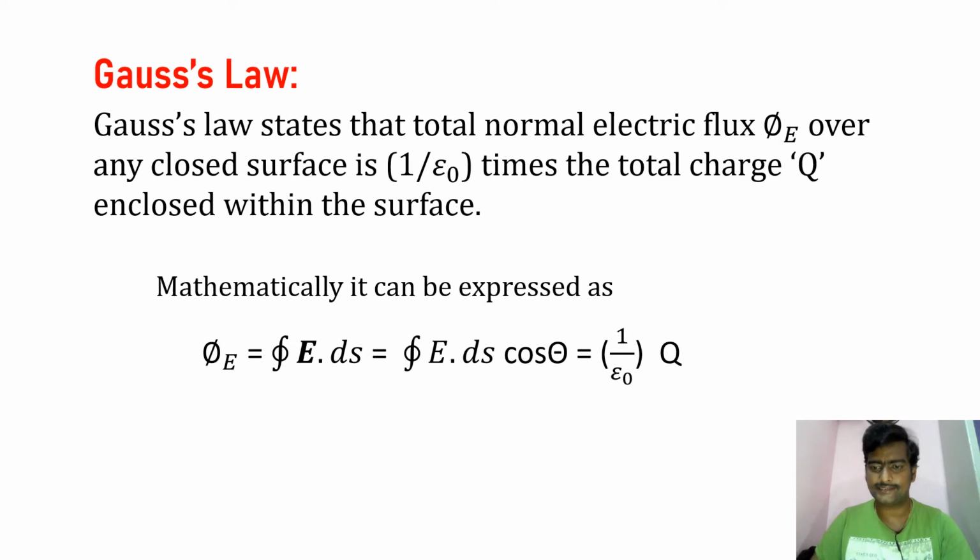Here cos theta replaces the scalar product, and this equals 1 by epsilon naught into Q. Q is the total charge enclosed within the surface.